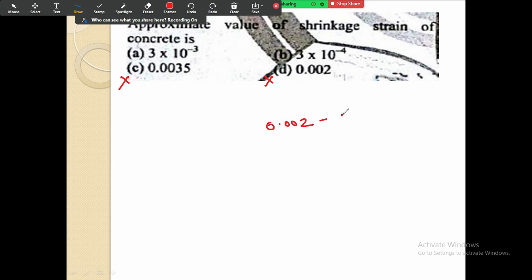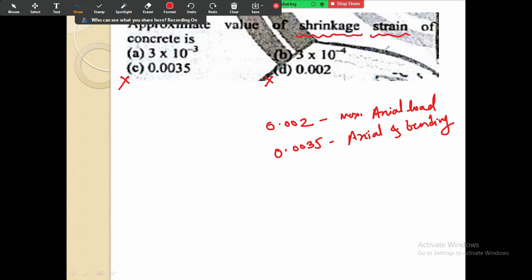0.002 is the maximum strain for axial load. It does not have any relation with the shrinkage. And 0.0035 is the maximum strain for the load combination of axial and bending. But what they have asked is the shrinkage strain.